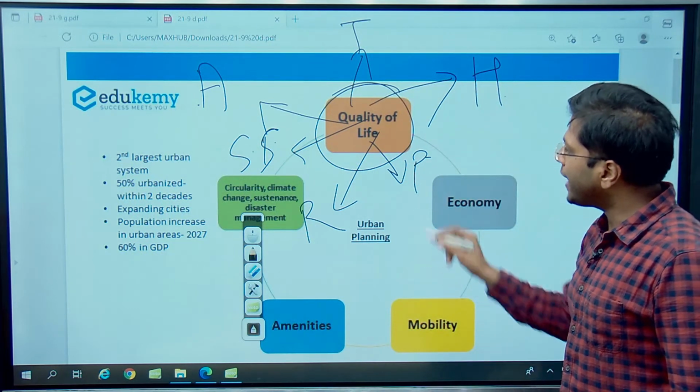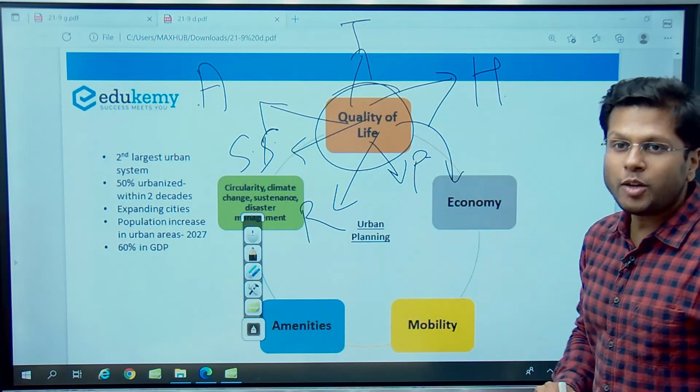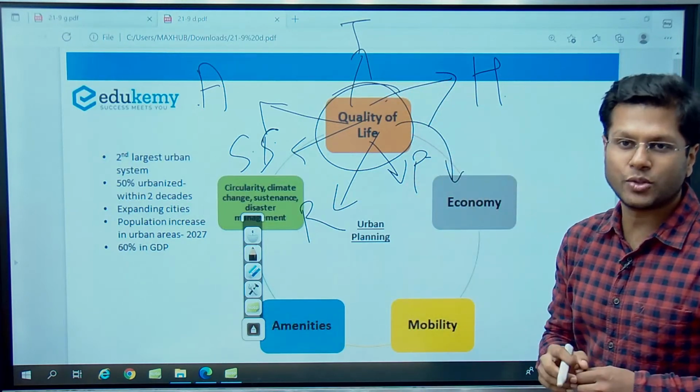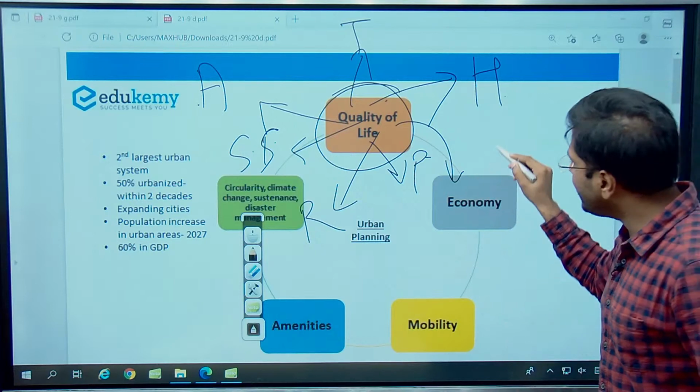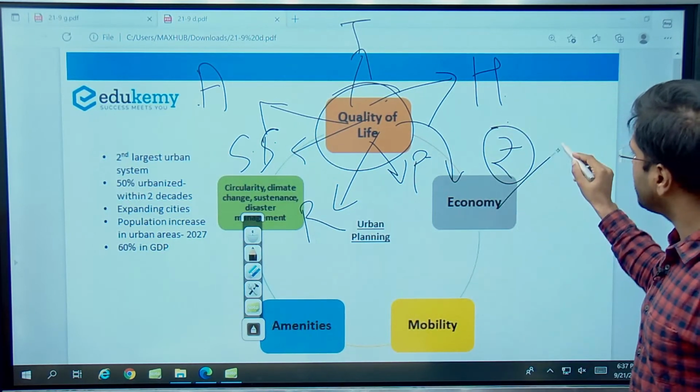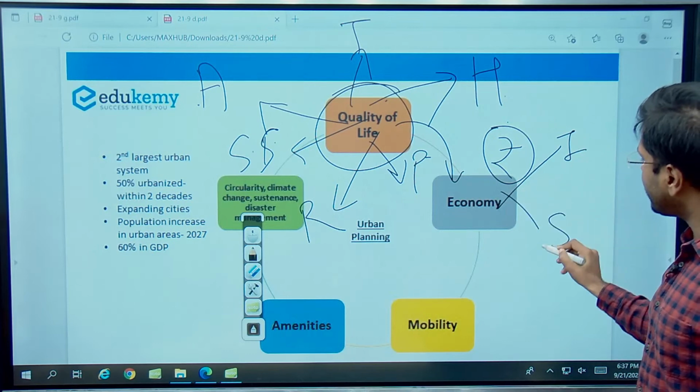Not only quality of life, it also must provide economy. Why? Because everybody will not have finances to be able to enjoy this quality without earning. So we need earning, and for earning we need industrialized spaces. We need industries, we need service sector growth.